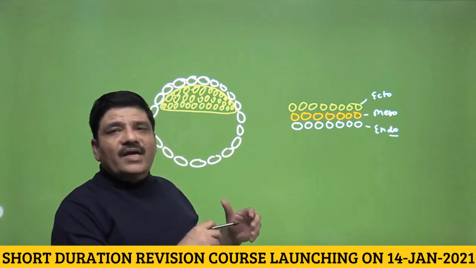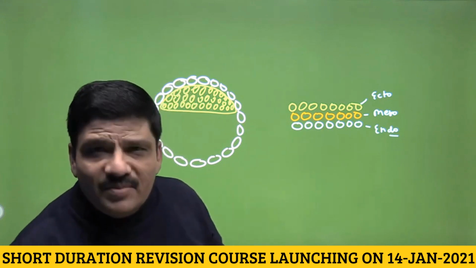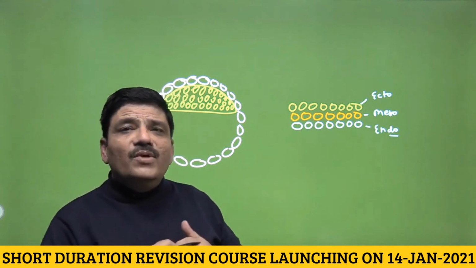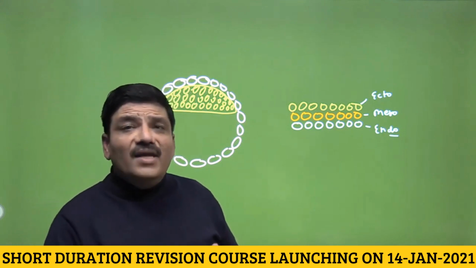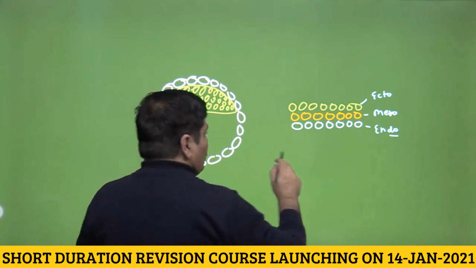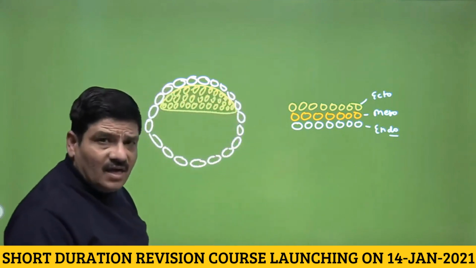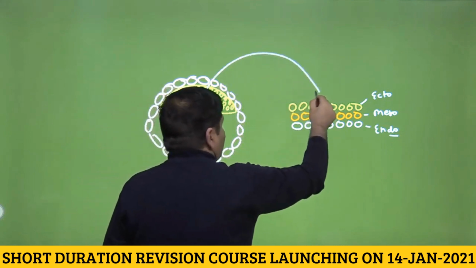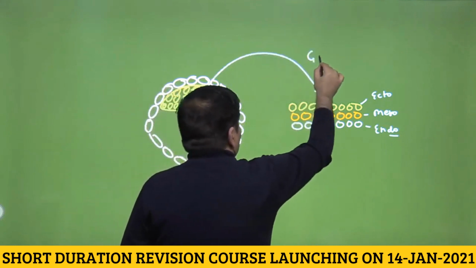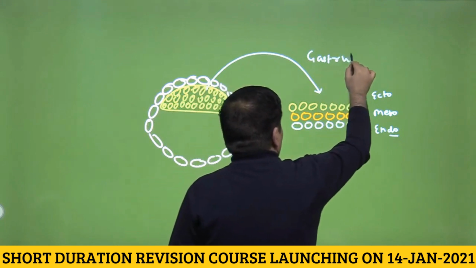We have seen how it gets organized into a bilaminar embryo, and then how it actually gets itself organized into a trilaminar embryo. But just before our NEET entrance exam, what we must remember is that the inner cell mass cells actually differentiate into the 3 germ layers. This process is called gastrulation.